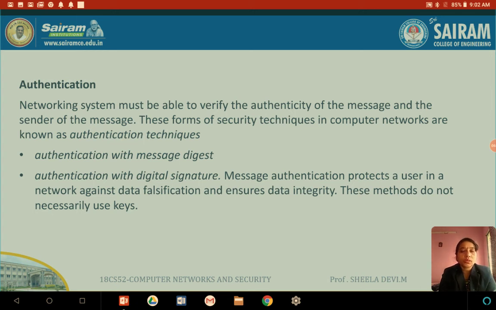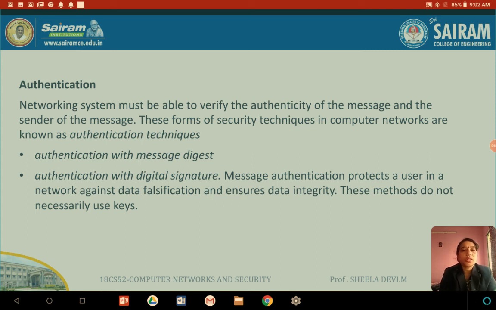The data after applying hashing will give the signature value, which is sent to the network along with the data. The digital signature will also be sent, and the receiver will generate another digital signature, and if both match, then he will be assured that the data has not been modified, and that it comes from the authorized sender.